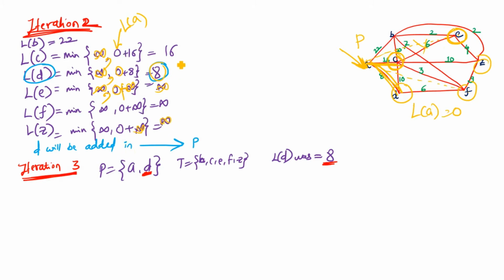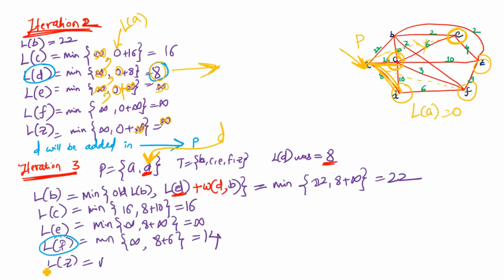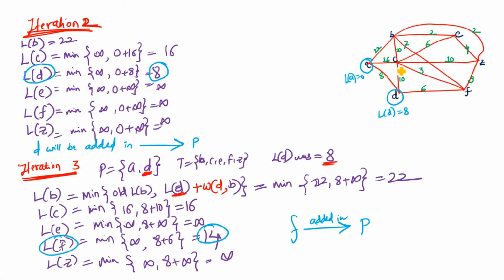Now we can see that among all of these vertices, the length of D is the minimum. So D will be added into the path for the next iteration. D is now the recently added vertex in this graph, where the length of D was 8 in the last iteration. Now we will remove D from this set T, so we will have only this many vertices.